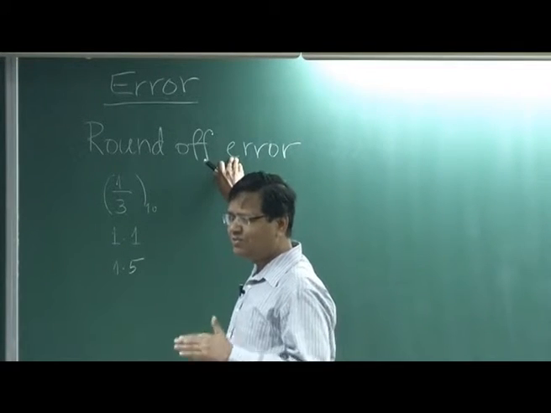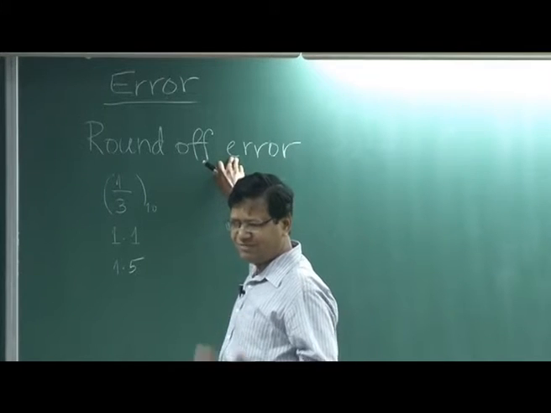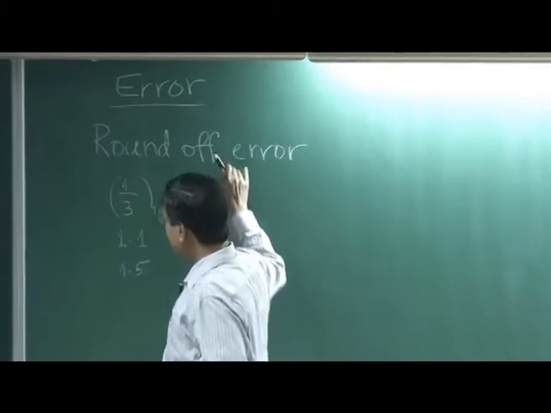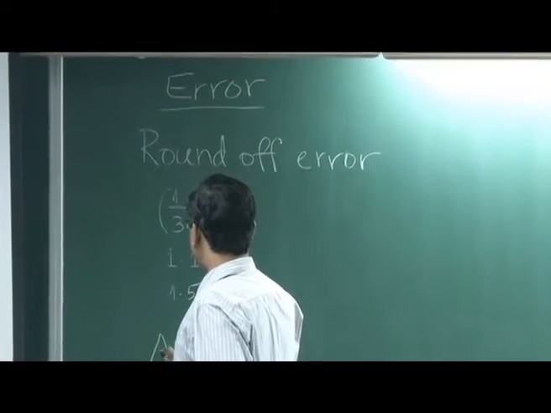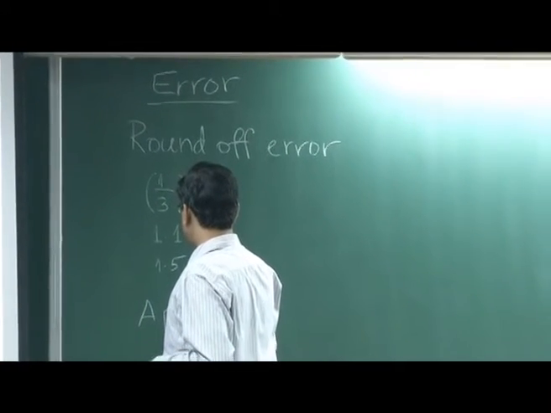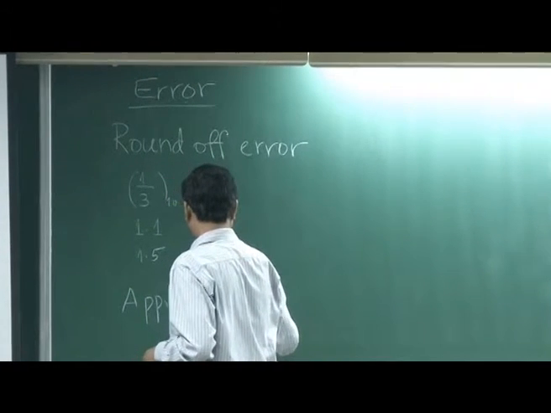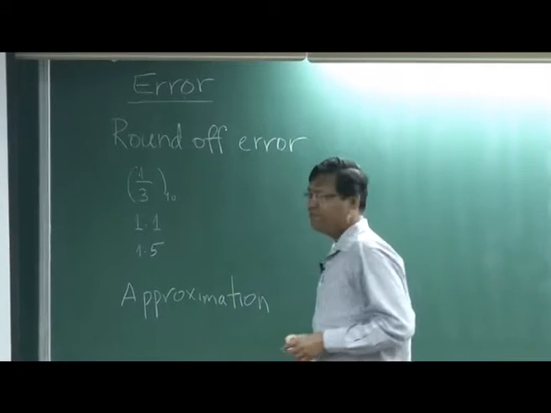You must understand how much is the accuracy, how we are storing in the computer. But the second error comes by approximation. So we make approximation.